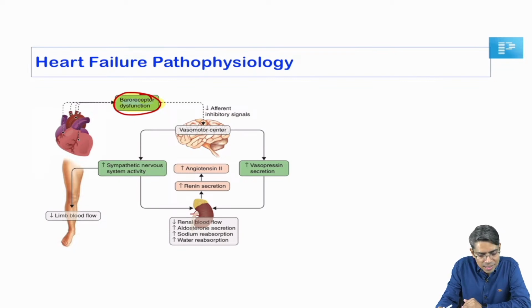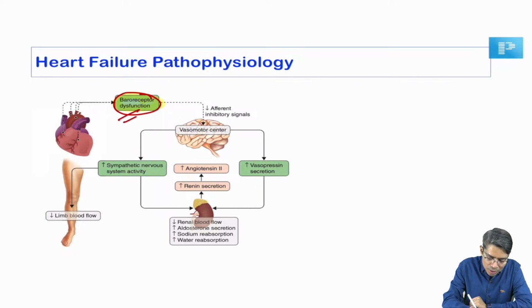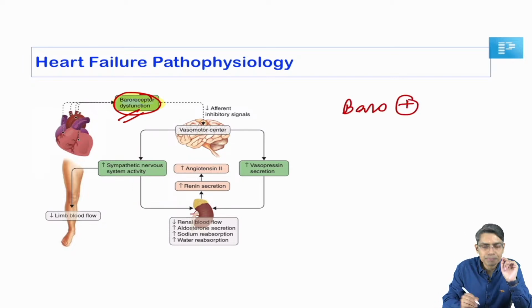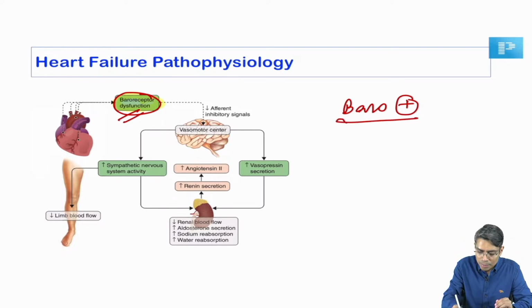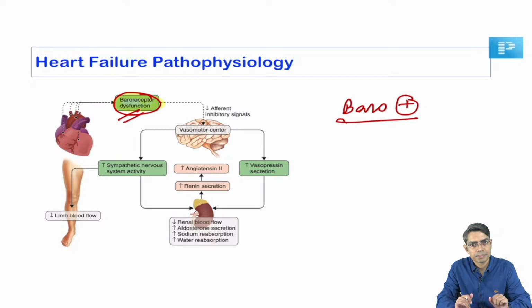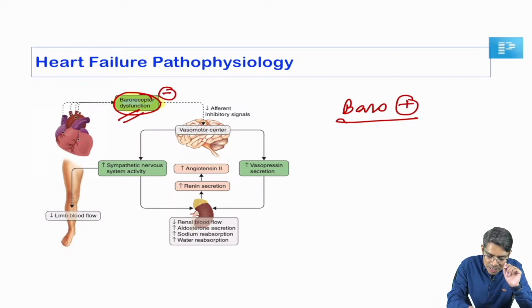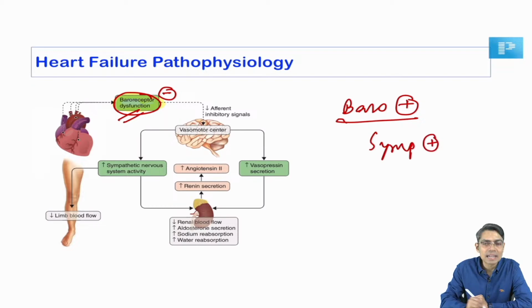Yes, exactly, Dr. Rai, you are correct. So whenever the heart is pumping less blood due to failure, the blood pressure will decrease and that will lead to baroreceptor dysfunction. We all know the baroreceptor is stimulated when the blood pressure is high. When the blood pressure is high and the baroreceptor is stimulated, it is going to suppress the sympathetic activity. That is a normal thing. But when the baroreceptor is inhibited due to low blood pressure, what will happen? The sympathetic system is going to be activated. That is the first thing which is going to happen in heart failure patients.